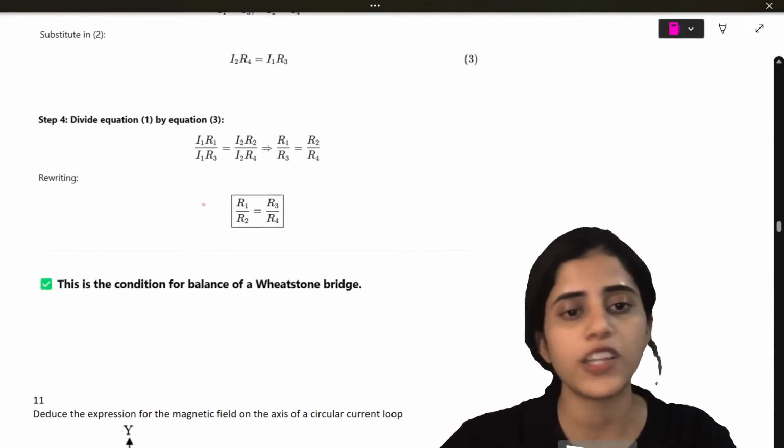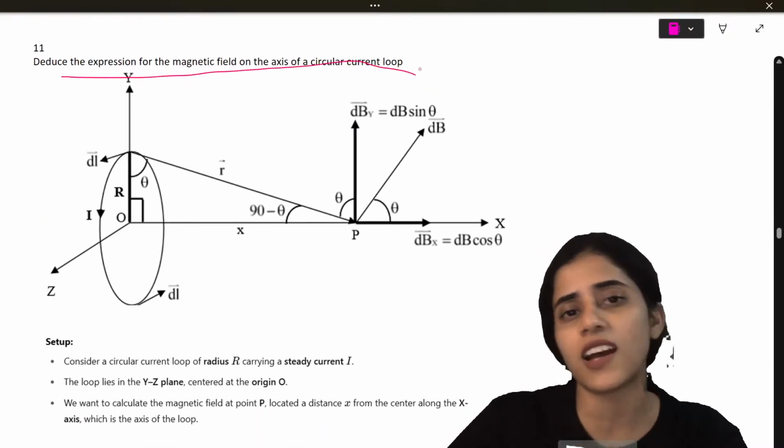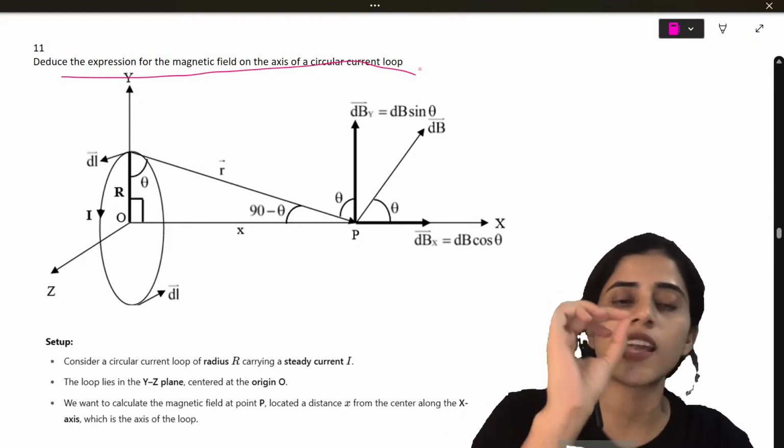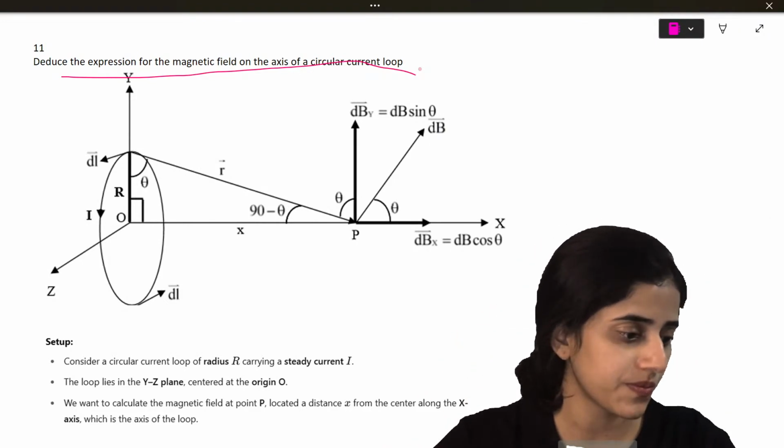Very good. Next question. This is a very famous question. It's asked so many times. Deduce the expression for magnetic field on the axis of a current carrying loop.